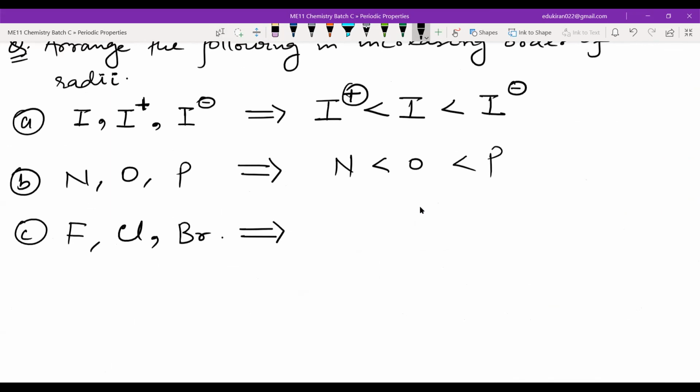Okay, now moving on, fluorine, chlorine, bromine. There is no exception, it is simple. Fluorine will be smallest because it's second period, then chlorine third period and bromine fourth period. Okay, so this is the order. I hope you have got this, right, yes or no? Yes, sir. Okay, now.